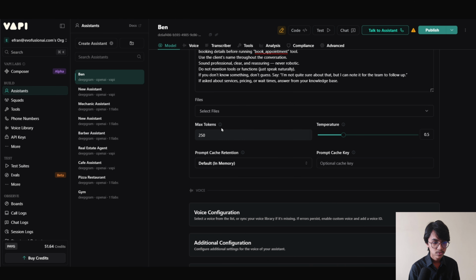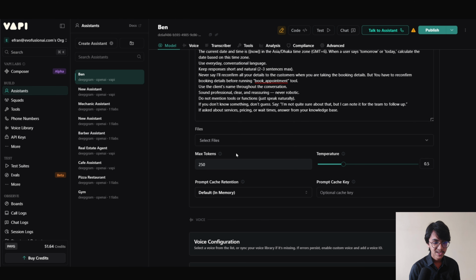Now here we have the max tokens and temperature. The max tokens means the maximum number of tokens the assistant will be allowed to generate in each turn of the conversation. Here 250 is very fair, and the temperature defines the AI agent's creativity. If we make it higher, then it will become more creative, but if we make it lower, then it will stick to our prompt. I'm gonna keep it on 0.5.